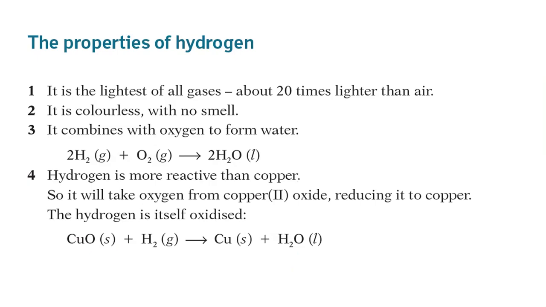Four important properties of hydrogen are: it is the lightest of all gases, it is a colorless, odorless and non-toxic gas, it combines with oxygen to form water, and hydrogen is a very good reducing agent in many chemical reactions. Hydrogen is the lightest of all the elements. It is so light that there is none in the air. It has escaped from the Earth's atmosphere.